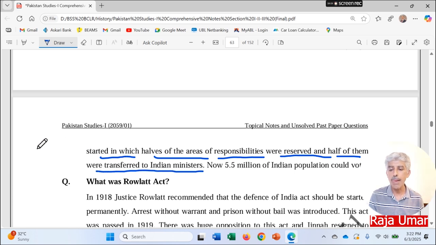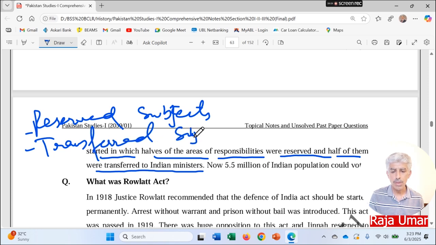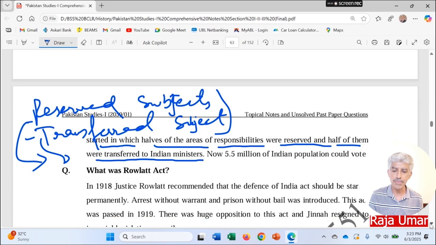We have studied this one while we were discussing the topics related to the Montague-Chelmsford reforms. So it means that we have talked about the reserved subjects and transferred subjects. The departments which remained under the control of the British were known as reserved subjects, and those which were transferred to the locals are known as the transferred subjects. So again, 4 points are there.